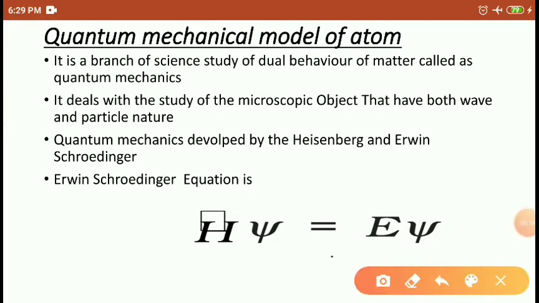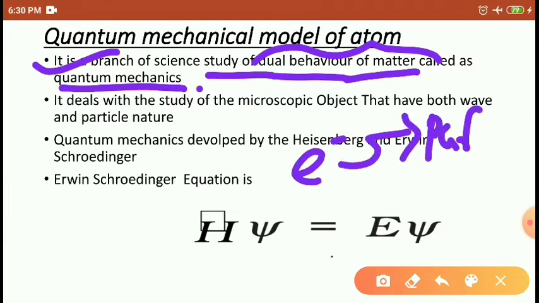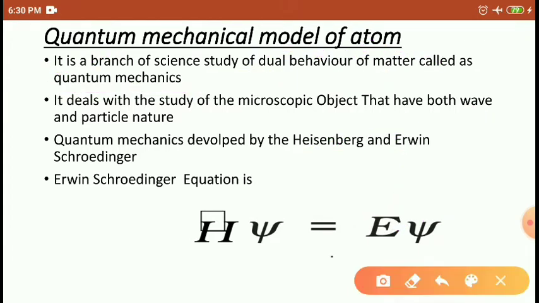So what is meant by quantum mechanics? It is a branch of science dealing with the study of the dual behavior of matter. The dual behavior of matter means the electron plays both roles, the particle nature as well as the wave nature. So the study of the dual behavior of matter is called quantum mechanics.